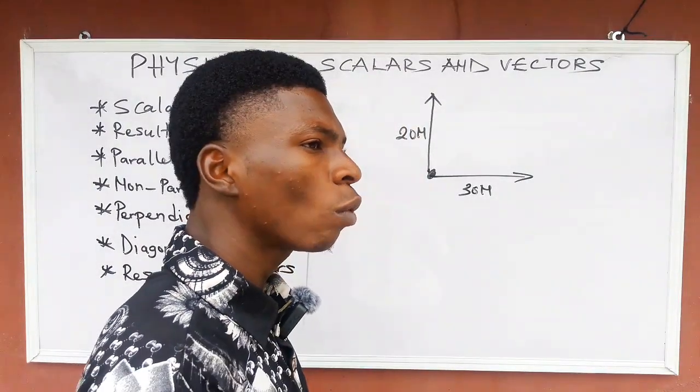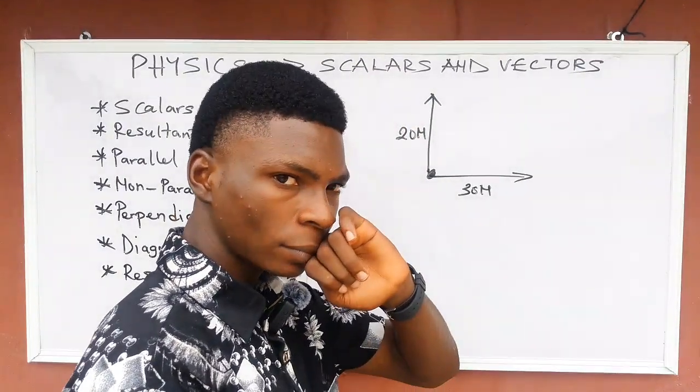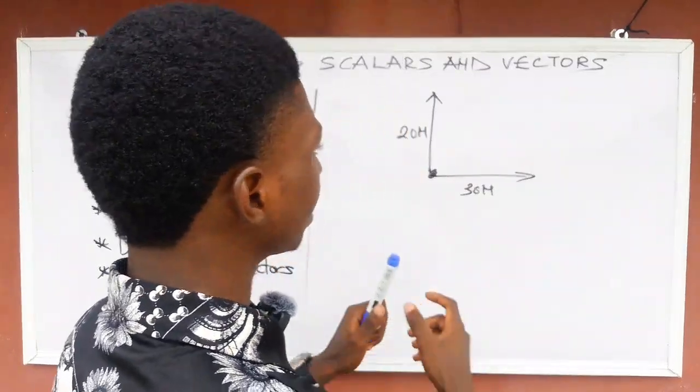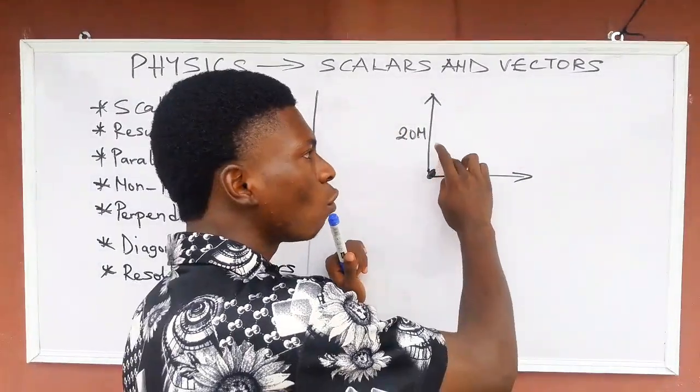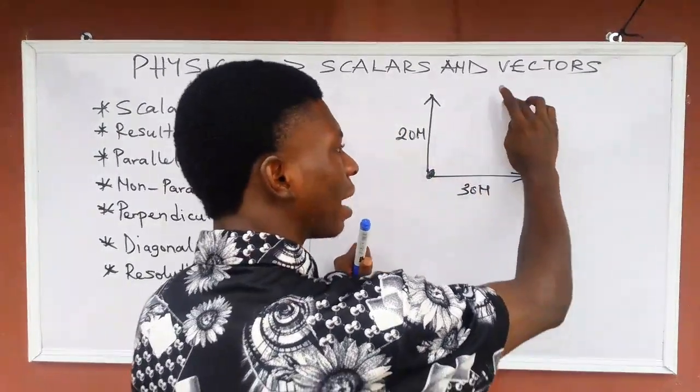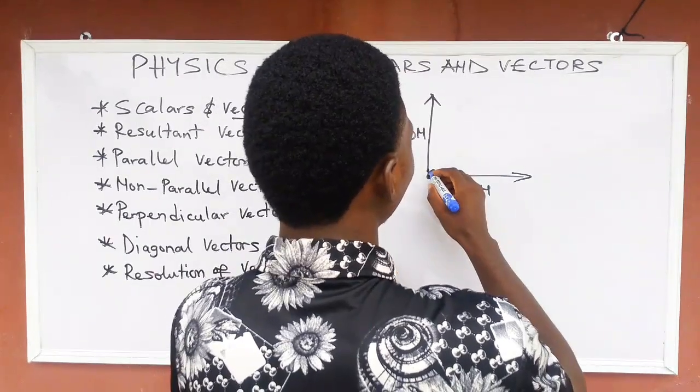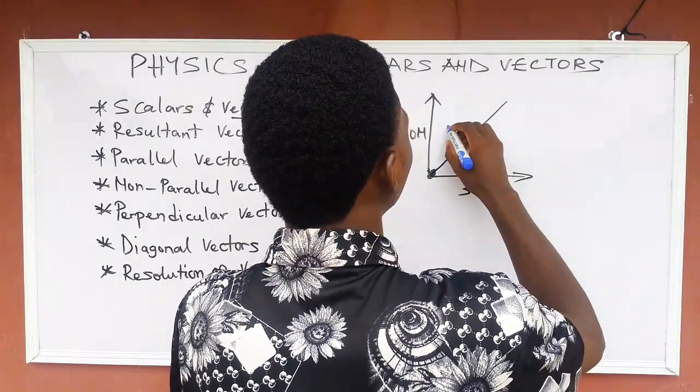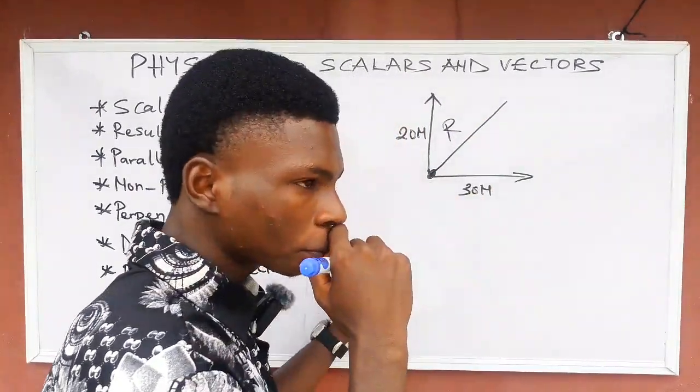They now ask you what is going to be the resultant. Like I have said earlier, this body will move in this direction. So you draw a line like this. This one is now the resultant.